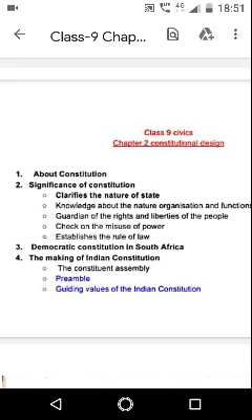There were to be 389 total members in the Constituent Assembly. Out of these, 93 members were from the princely states, and these were nominated by the princes. Elections to the remaining 296 seats were completed by the end of July 1946.